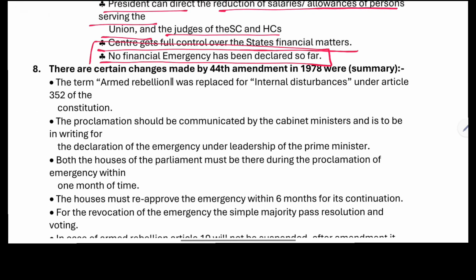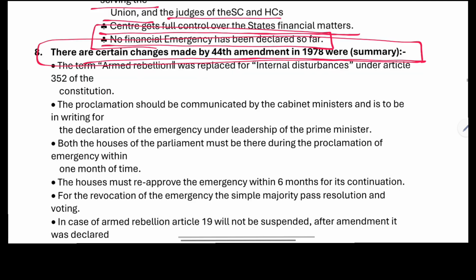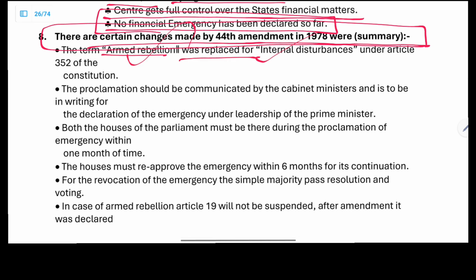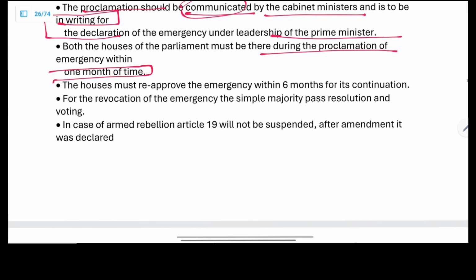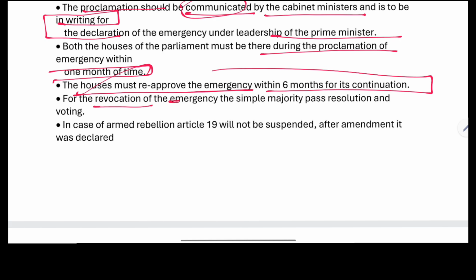No financial emergency has been declared so far. There are certain changes made by the 44th Amendment Act, 1978. Armed rebellion replaced internal disturbance under Article 352 of the Constitution. The proclamation should be communicated in writing by the cabinet under the leadership of the Prime Minister. Both houses of parliament must approve the proclamation of emergency within 1 month. The houses must reapprove the emergency within 6 months for its continuation. For the revocation of the emergency, a simple majority resolution is enough.